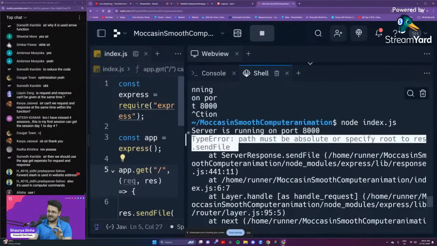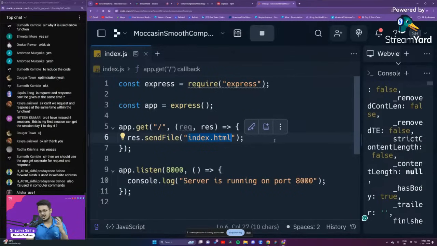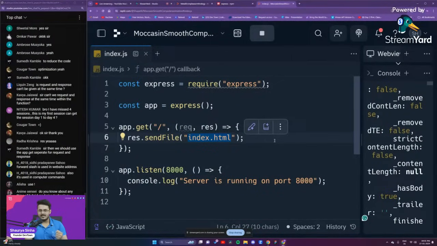So what is happening right over here is that you just cannot write index.html directly. Your server is just not able to understand which index.html, where is this index.html. So what you need to provide to it is the exact location of that index.html throughout the entire computer.